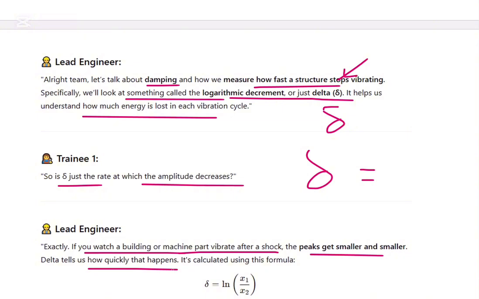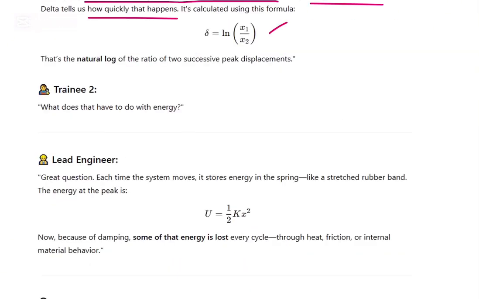If delta is very high, the amplitude decreases that quickly, and if delta is low, it takes more cycles and the amplitude decreases very slowly. It's calculated using this formula. That's the natural log of the ratio of two successive peak displacements.